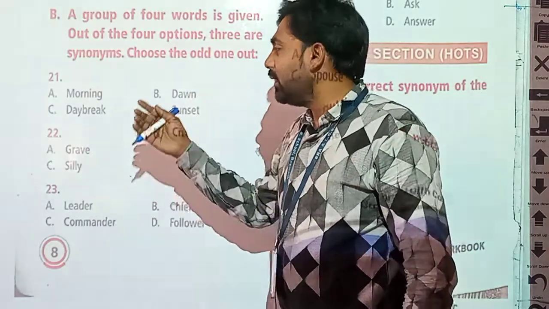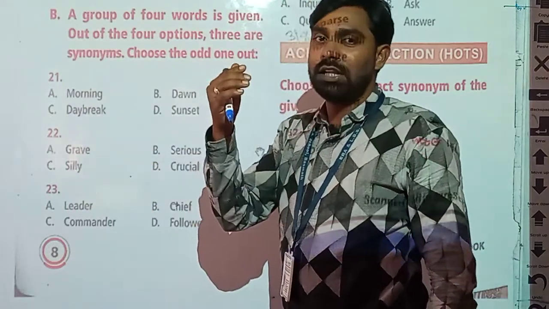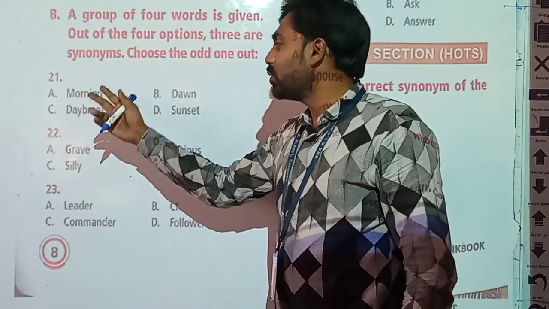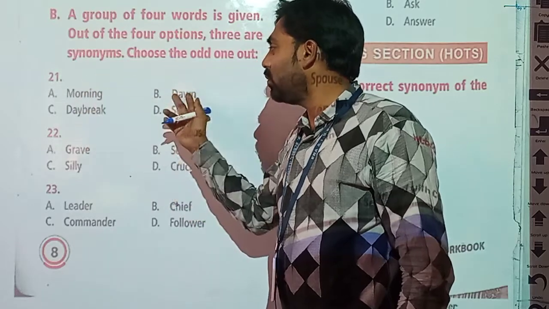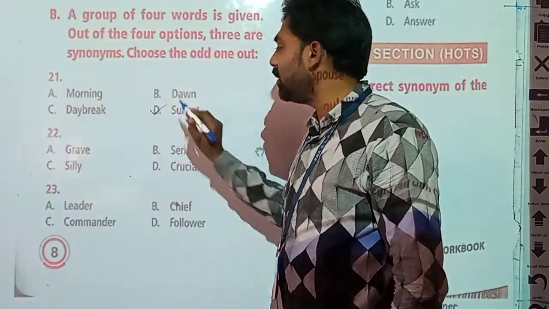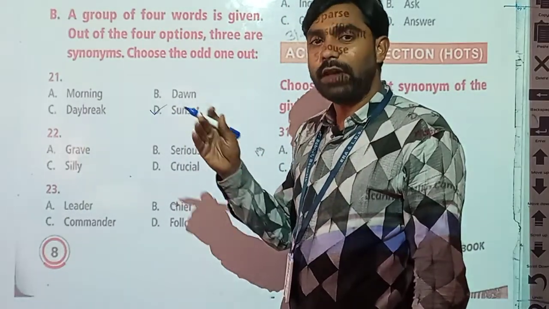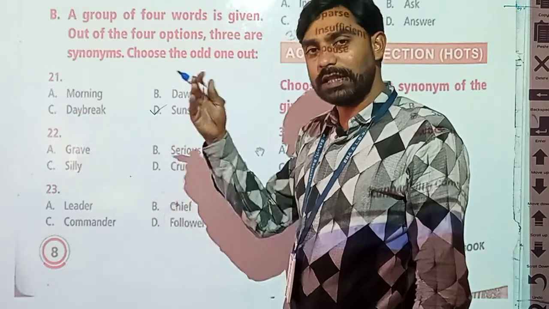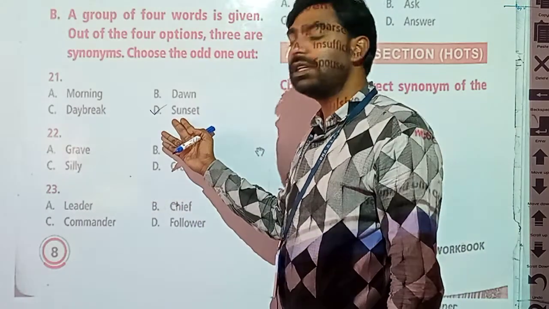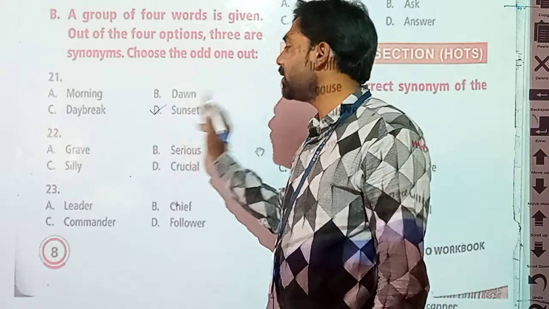That time, daybreak means the day starts. So daybreak, morning and dawn, these 3 words are synonyms, but sunset means when the sun vanishes in the evening, the sun sets. So this is the different option. Our answer is D.